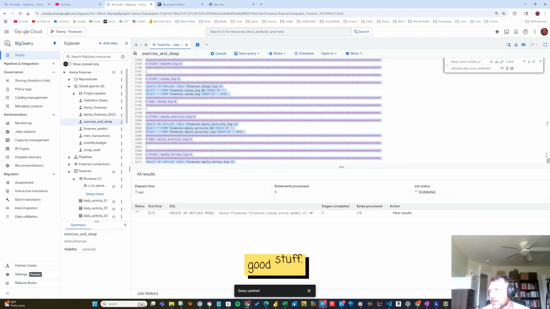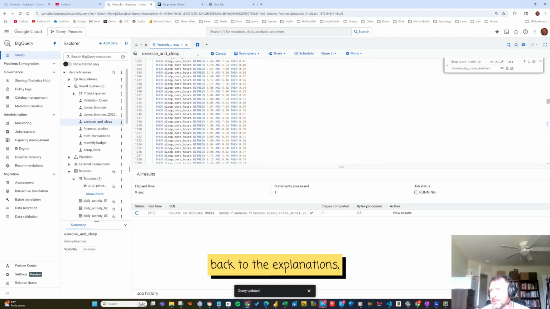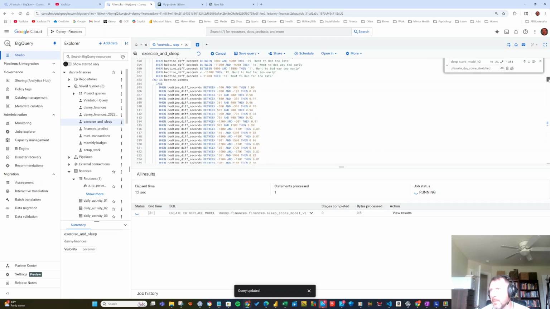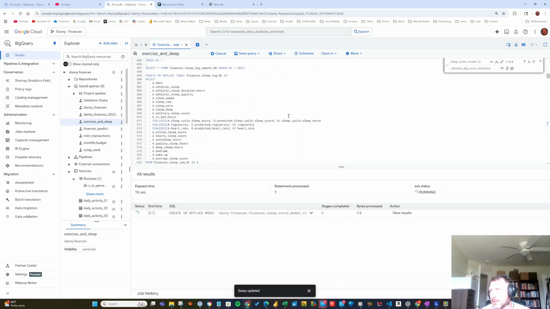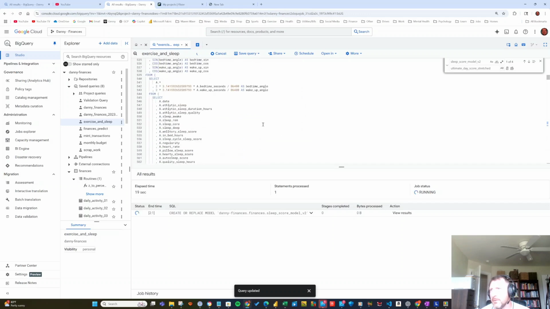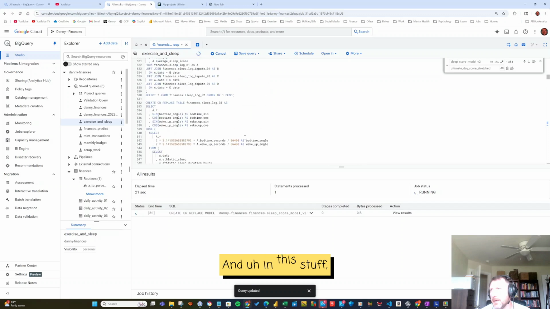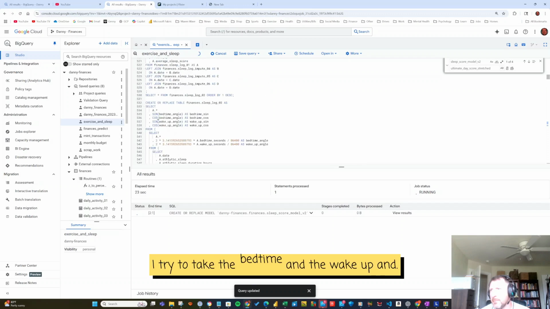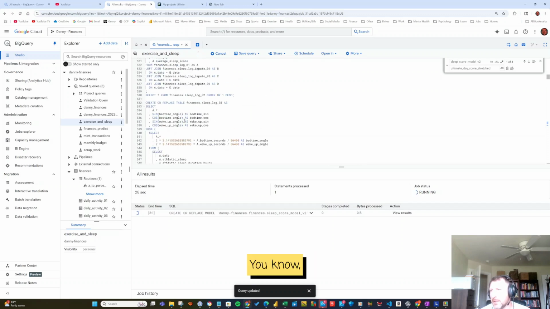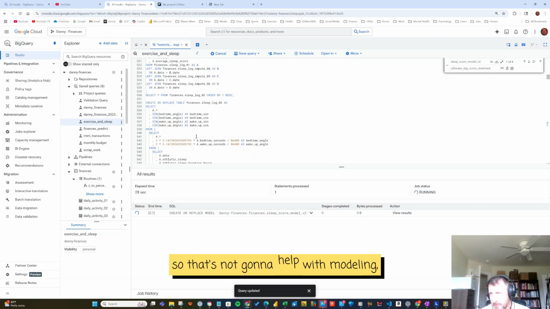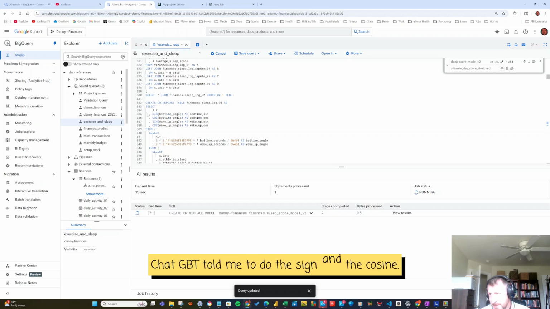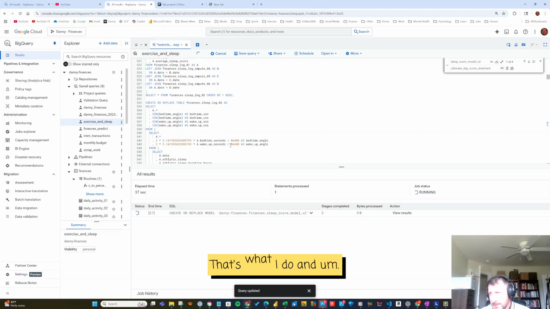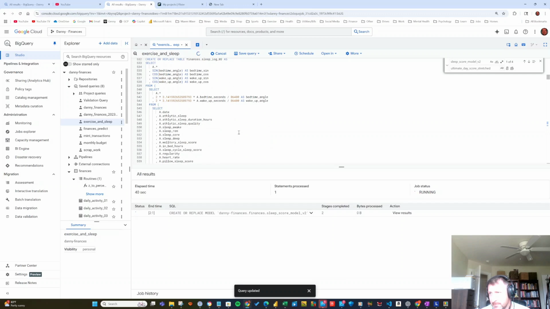Good stuff. All right, back to the explanations. Let's find out where I was. Okay, so this is the sleep cycle impute. And in this stuff, I try to take the bedtime and the wake up, and that's a time value, so that's not going to help with modeling. So you got to turn it into, in here, ChatGPT told me to do the sine and the cosine. That's what I do, and use that as a predictor.